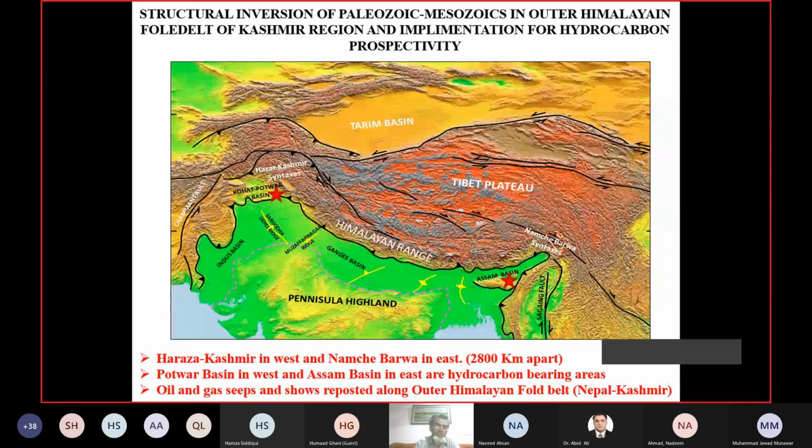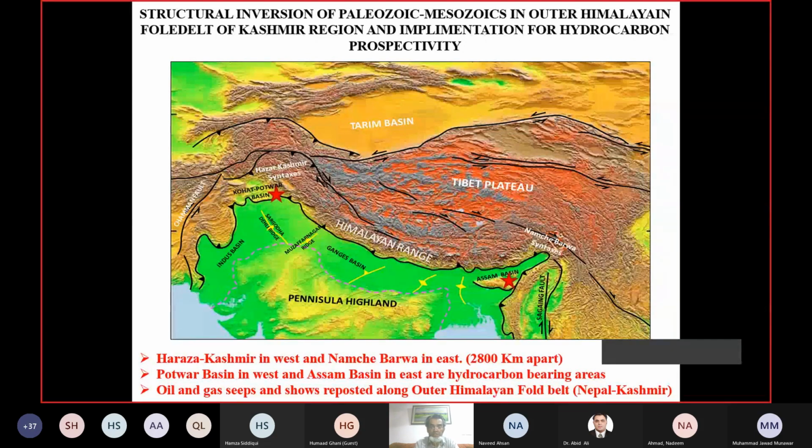I put stars on them: the Kohat Potwar Basin and the Assam Basin. They are about 2,800 kilometers apart, and they are hydrocarbon bearing, and discoveries are being made from these two basins. But what has happened in between these two?